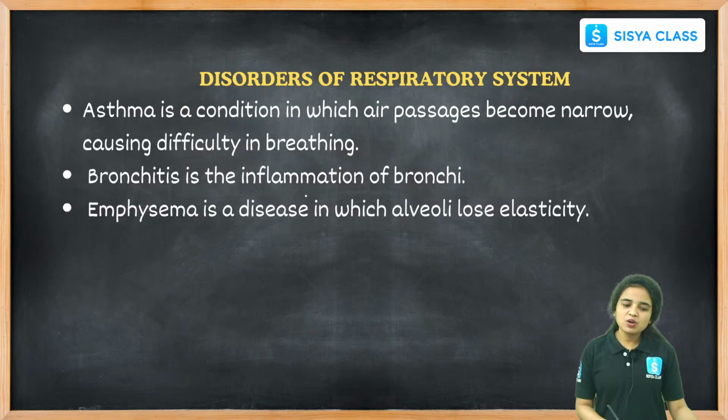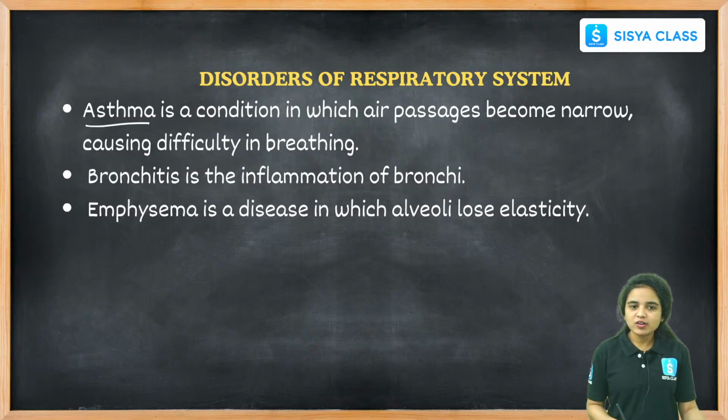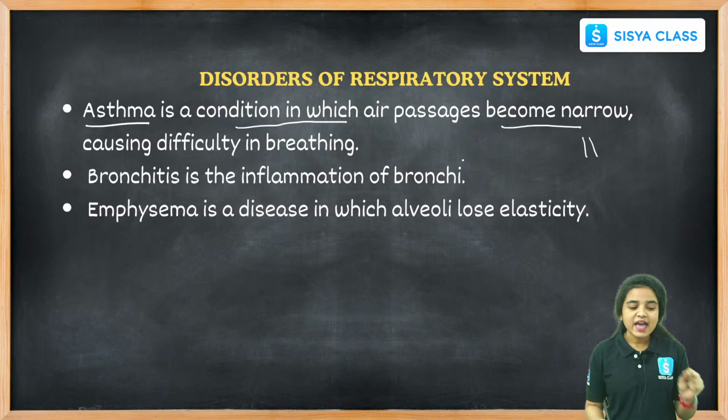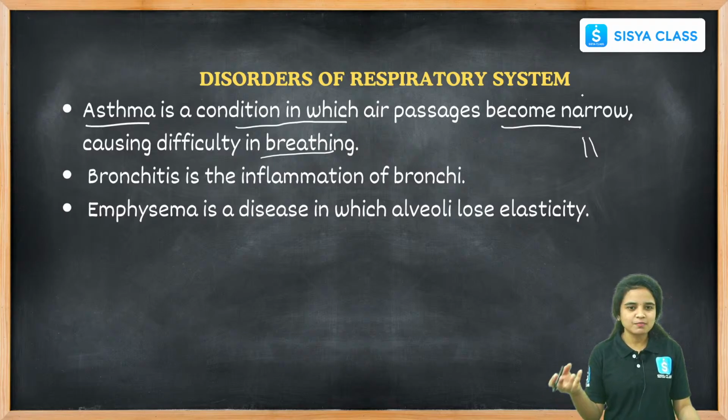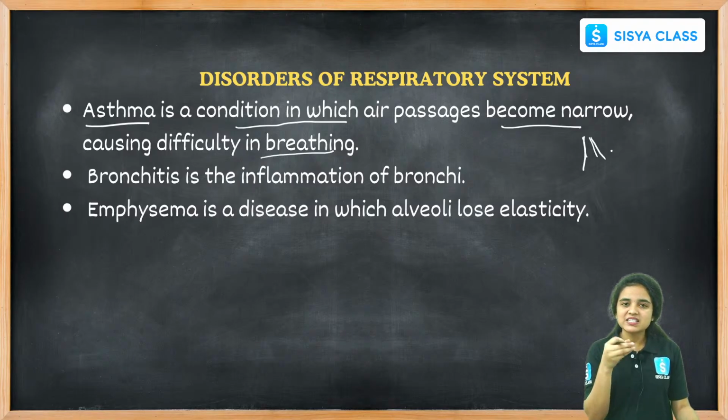And there are some disorders of the respiratory system. One disorder we can find here is asthma. Asthma is a condition in which the air passages become narrow, causing difficulty in breathing. I think some asthma patients can tell how they face difficulty in breathing, because the passage becomes narrow, hence they feel difficulty in breathing.